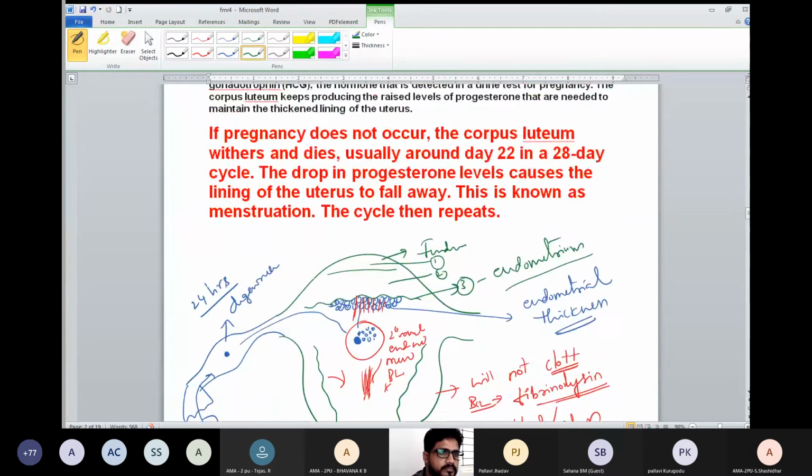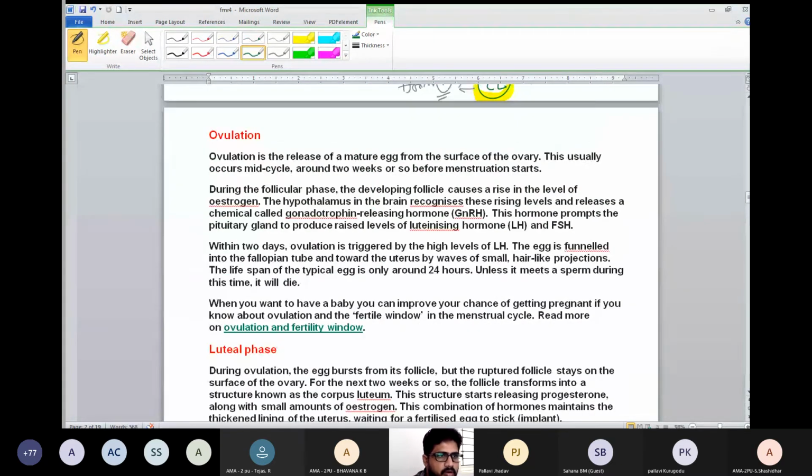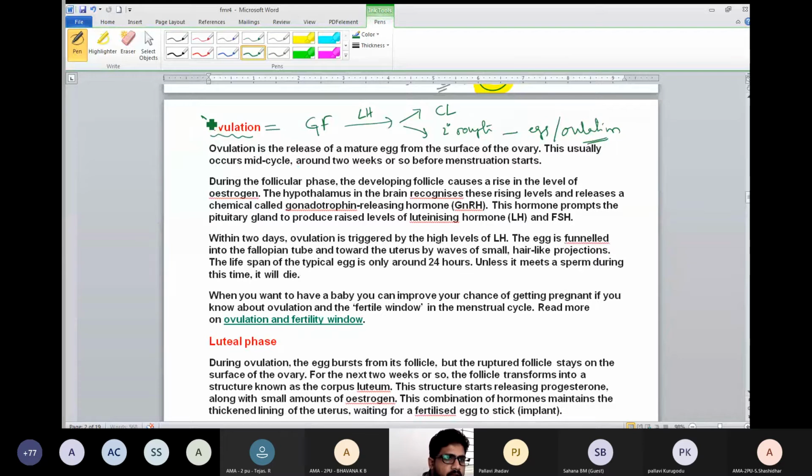Now, the third step is called ovulation. In ovulation, what is happening? The Graafian follicle ruptures by luteinizing hormone, which comes from the pituitary. Then it provides the corpus luteum and the secondary oocyte. The release of the secondary oocyte is called ovulation. The ovulatory hormone is LH. Let us see the important points here.